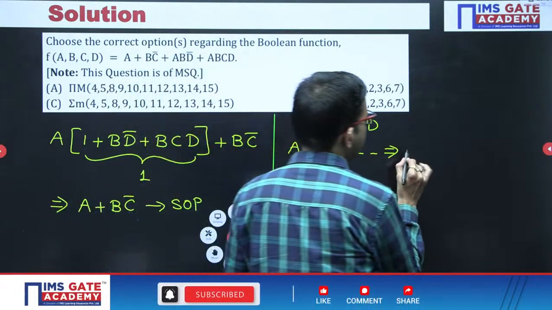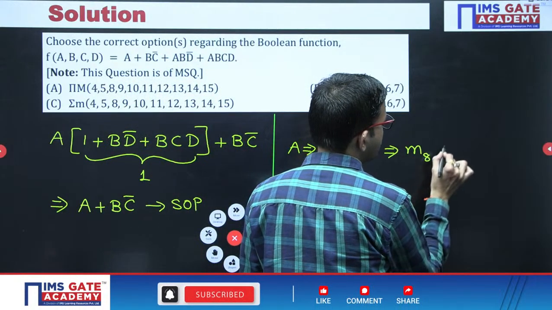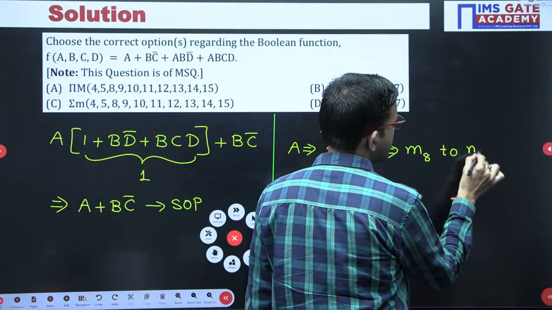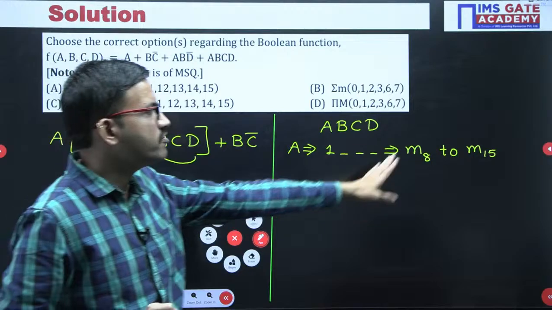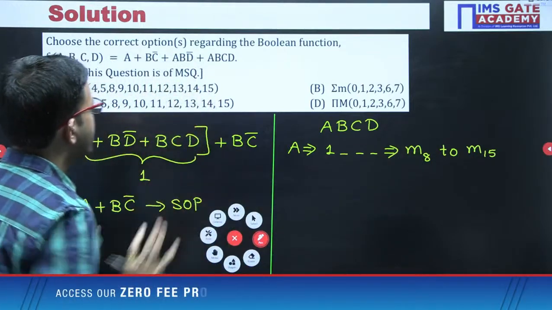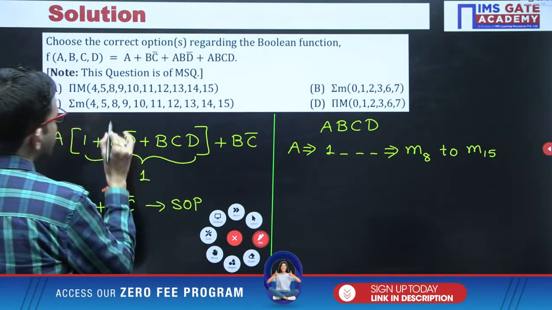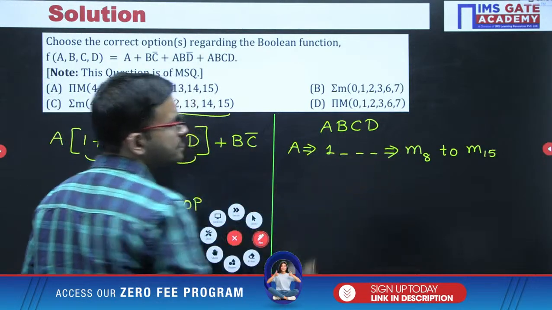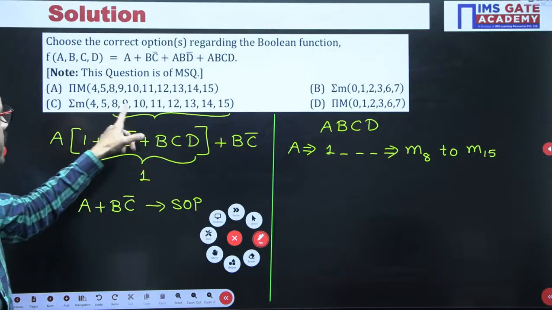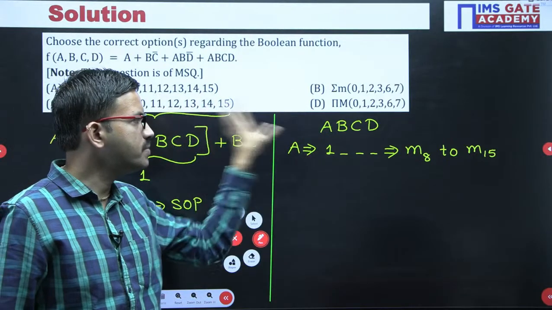So you are getting min terms 8 to 15. I hope it is clear for everyone. M8 to M15 you are getting. Now just observe the choice. Yes, 8 to 15 is matching: 8, 9, 10, 11, 12, 13, 14, 15. All the min terms are there.